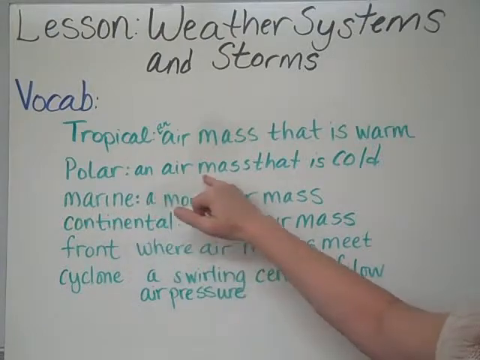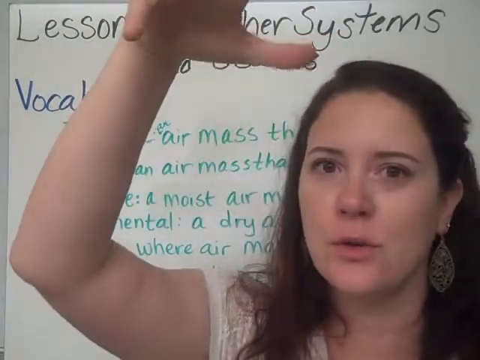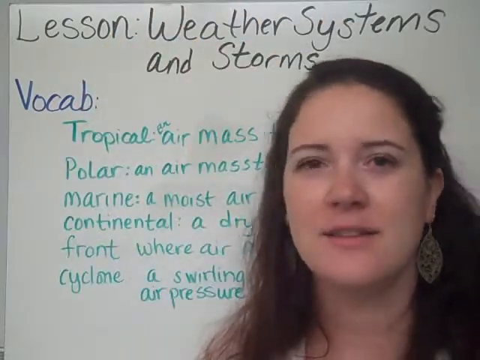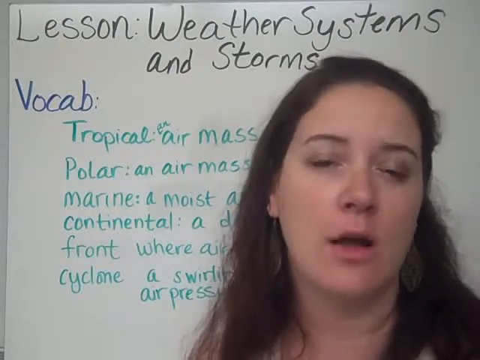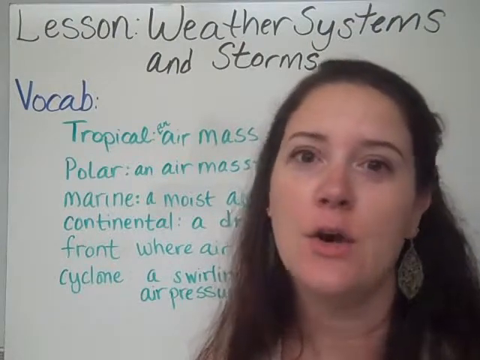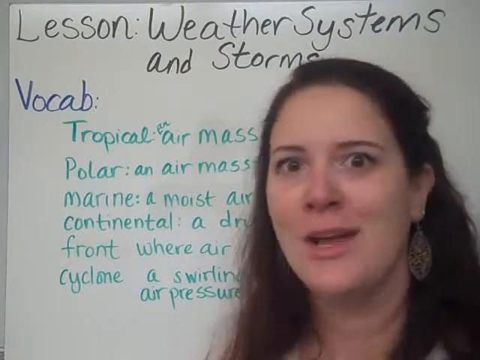Polar is an air mass that is cold. So obviously go to the North Pole, that's cold air, it begins to sink. And so sometimes when you hear about weather masses, you'll hear meteorologists say that there's a polar front or there's a tropical storm coming through, which means cold and warm.